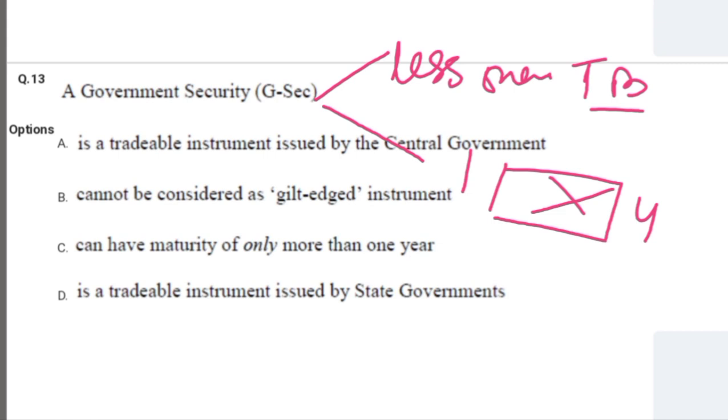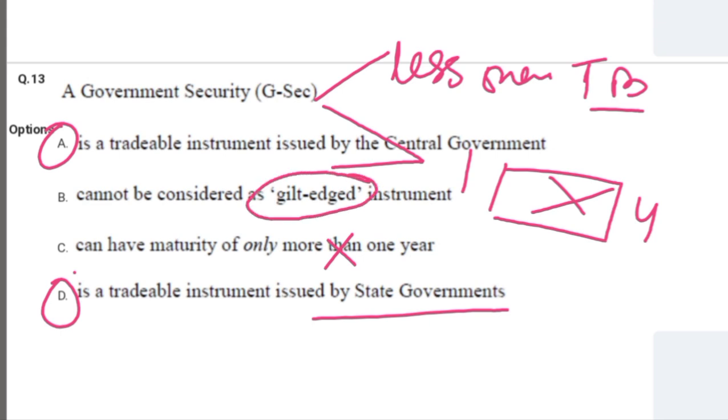Also the government securities are issued by the central government and state governments also. So option A and D are correct. C, can have maturity of only more than 1 year. No, they can have maturity of less than 1 year also. So I guess this option is not correct. Cannot be considered as gilt-edged instrument. Government securities are considered a gilt-edged instrument as they are risk-free. By gilt-edged means they are risk-free and they are backed by the government.